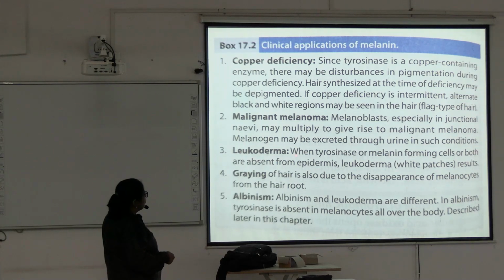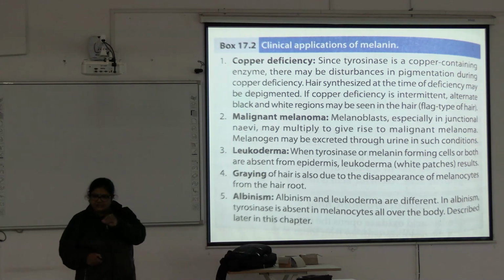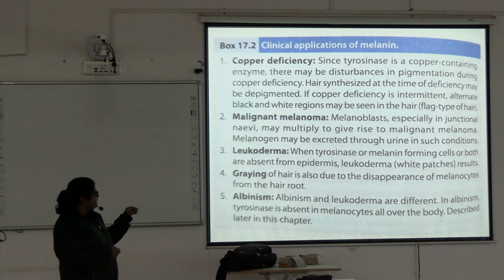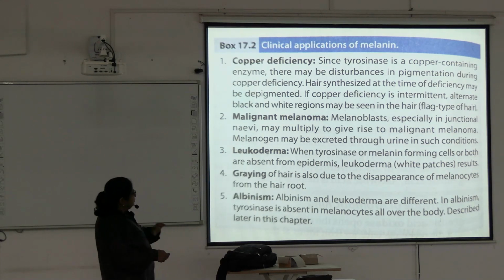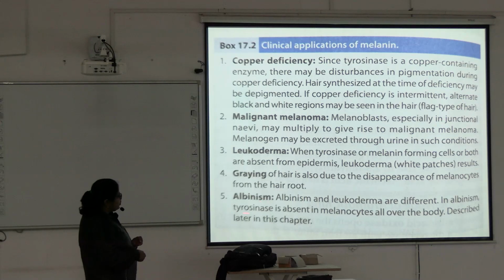Now next is leukoderma, means white patch. Due to depigmentation, when tyrosinase or melanin forming cells or both are absent from the epidermis, leukoderma, white patches, results. Albinism means totally absent. Albinism and leukoderma are different. In albinism, tyrosinase is absent in melanocytes all over the body.